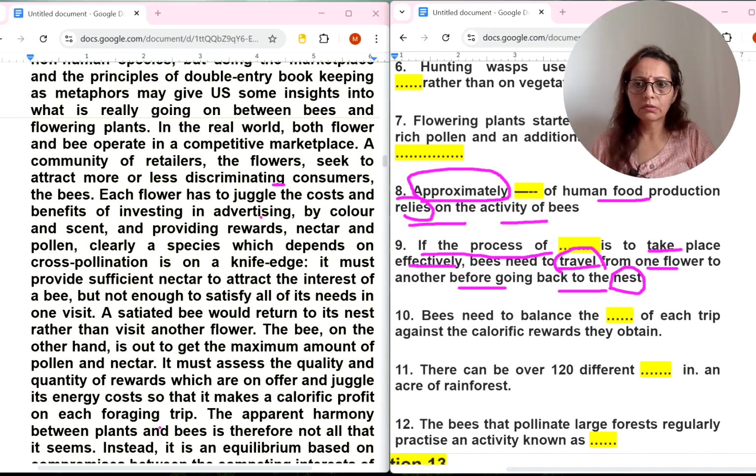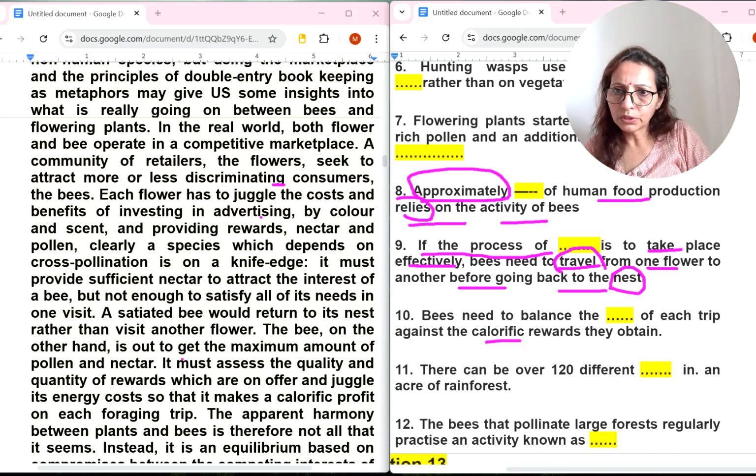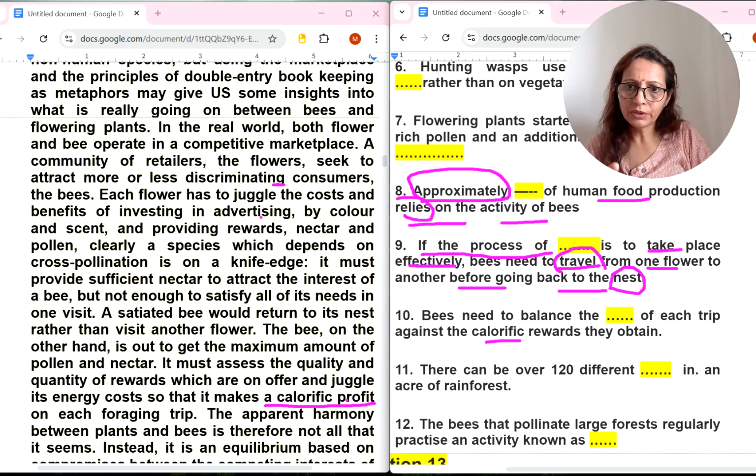Nest, no. Okay, so the next word is not here. Maybe in the next lines. So I'm reading the next one: Bees need to balance the dash of each trip against the calorific rewards they obtain. Calorific. See this? Rewards means profit. It means the answer will be just above.